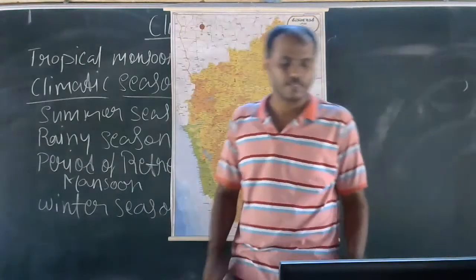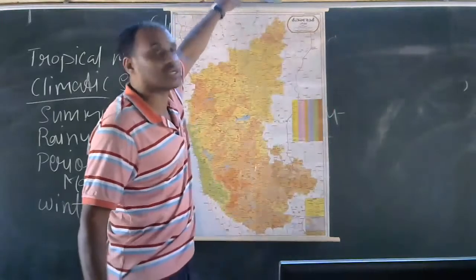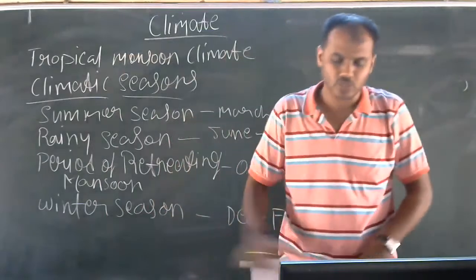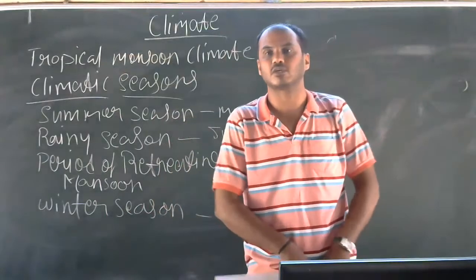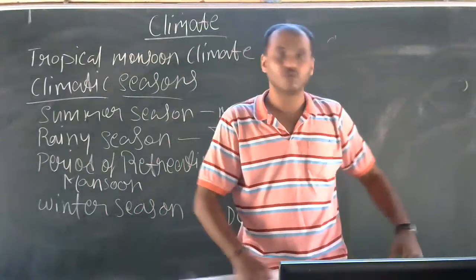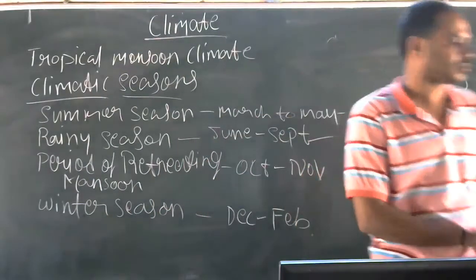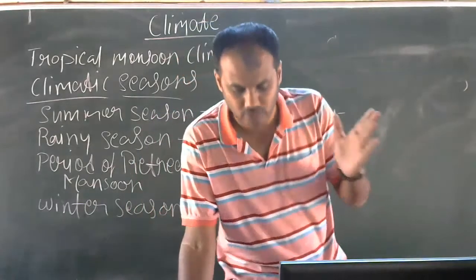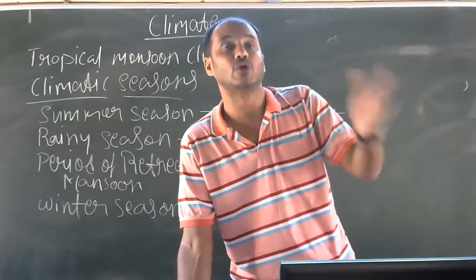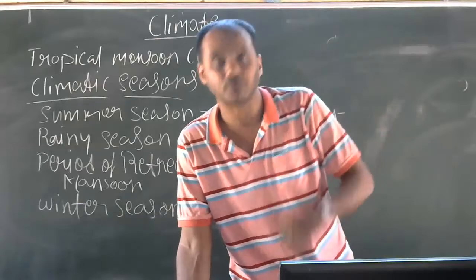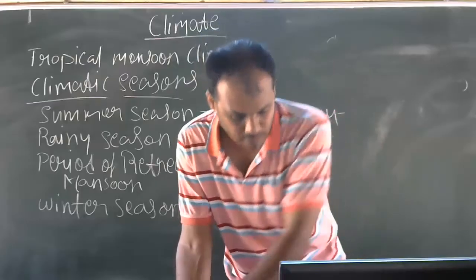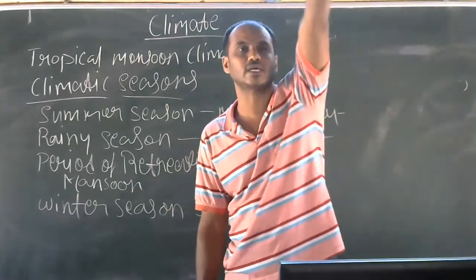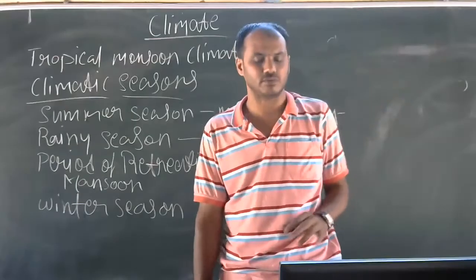Next, Agumbe in Karnataka receives the highest rainfall, so it is called the Chirapunji of Karnataka. Remember this term. A question may come on which place in Karnataka receives the highest rainfall. Agumbe receives the heaviest rainfall and is called the Chirapunji of South India. Bhagamandala and Hulikal, in Kodagu, are other places which receive heavy rainfall.